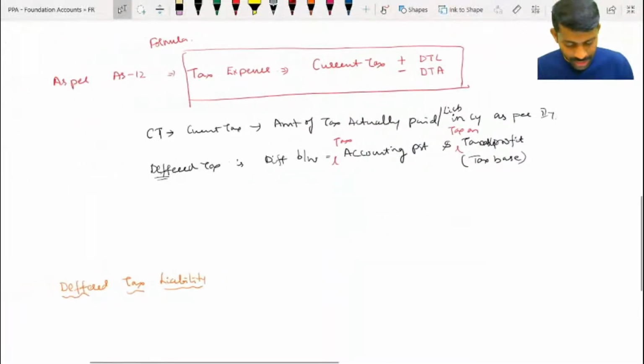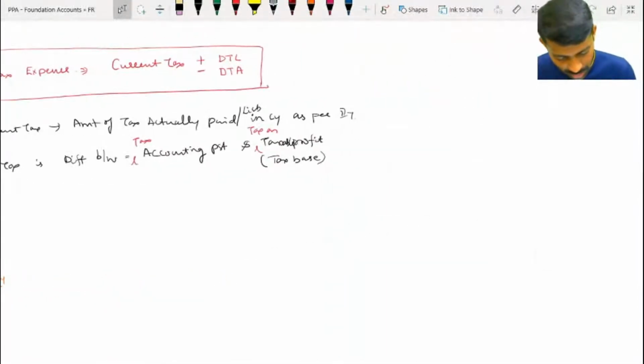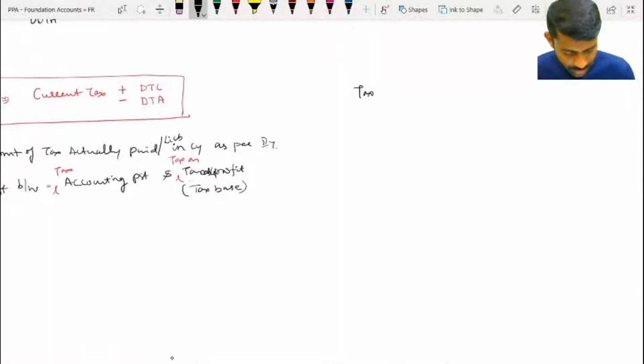So computation is as per liability. That is the tax liability, as per accounts. This is the computation, correct?